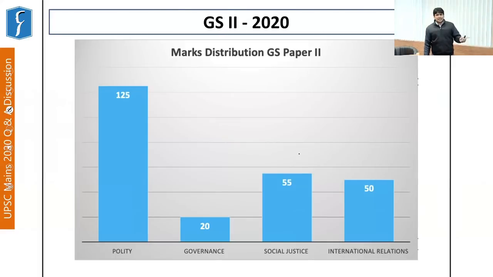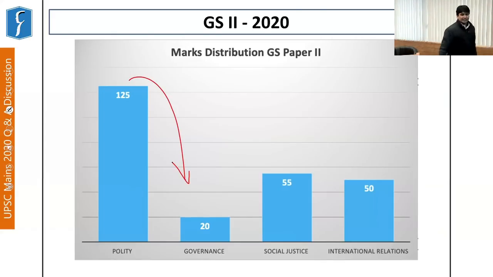Now regarding marks, as I have already said, this year, if we combine polity and governance, the marks related to them are approximately 145, whereas IR and social justice more or less share somewhere around 110 and 105 marks. So this is more or less an even distribution so far in GS paper 2.